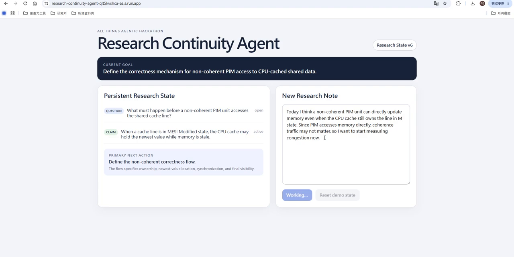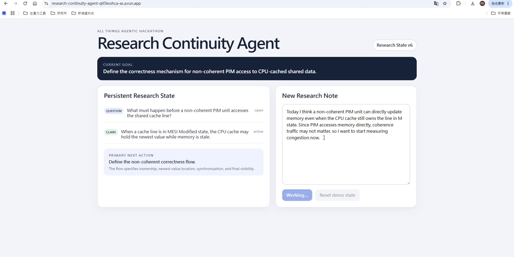The agent is retrieving the relevant prior context, interpreting my new claim, checking for conflicts and evidence gaps, and deciding whether my intended next step still makes sense. This workflow runs through Google ADK with Gemini 3.5 Flash.